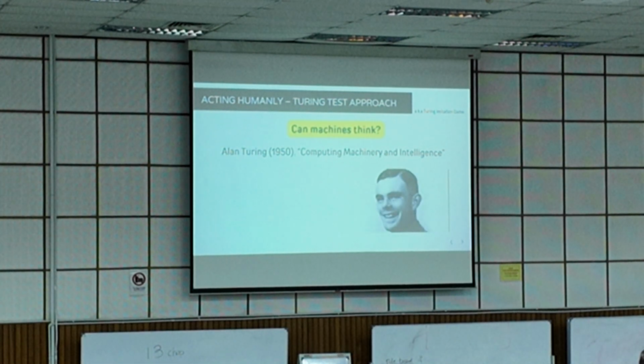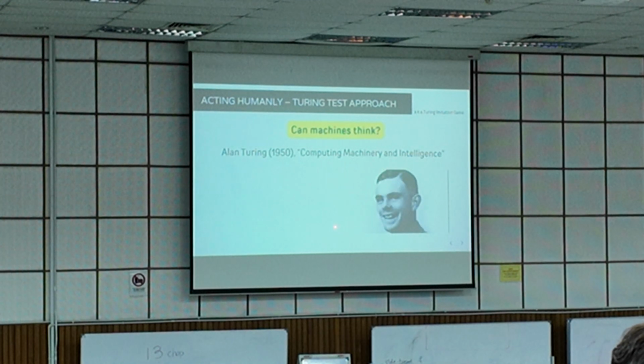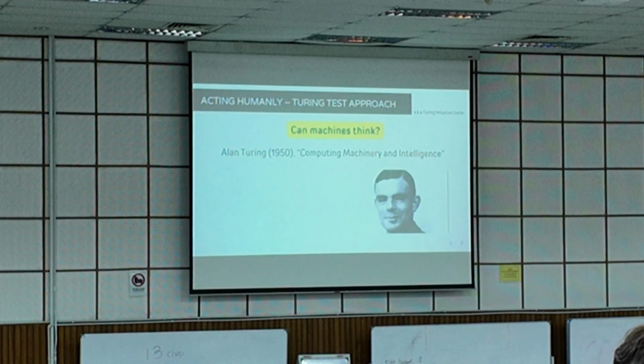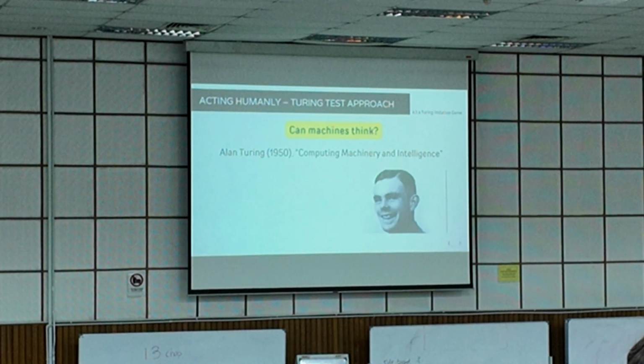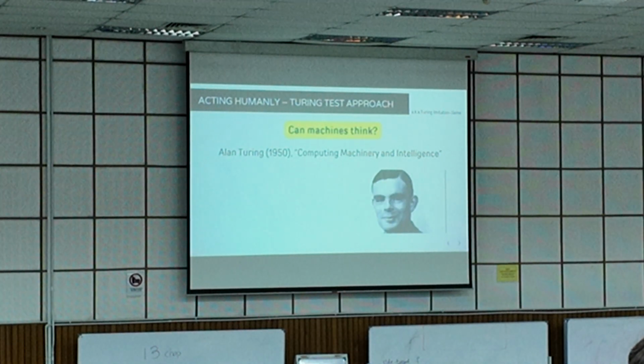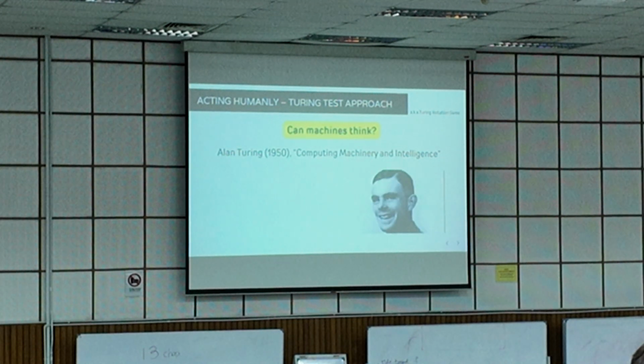The Turing test was proposed by Alan Turing in 1950. He started to ask whether a machine can think, and he came up with a conclusion. Back in 1950, this referred to a text-based chatbot.